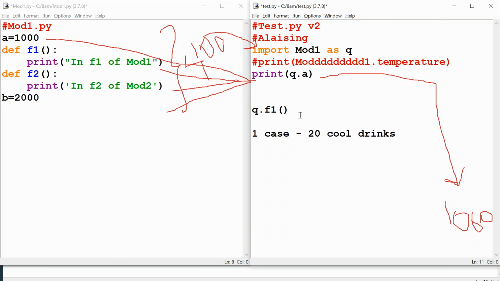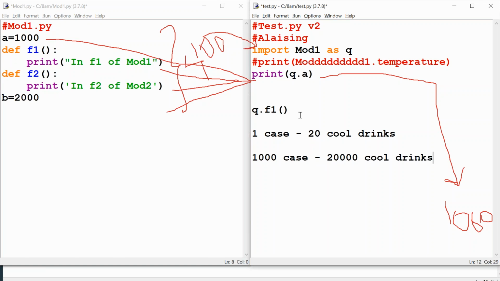Okay, fine. Do you do this, or the moment you go to your DMart, you see 1000 cases in the shop? Okay, so what do you see? 1000 into 20, that is 20,000 cool drinks, right?